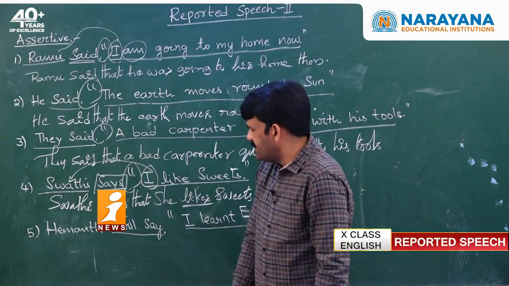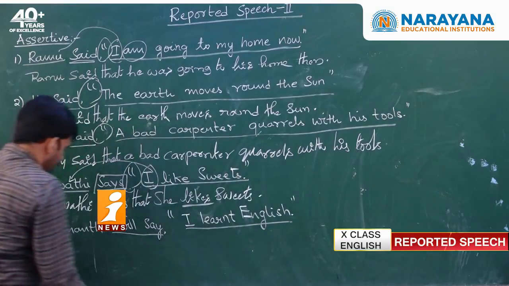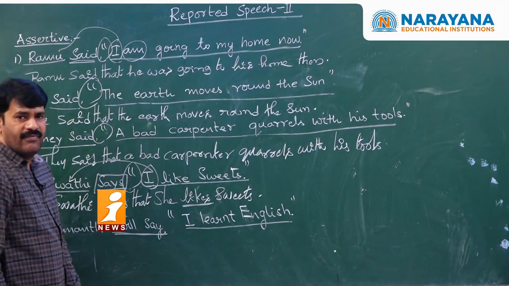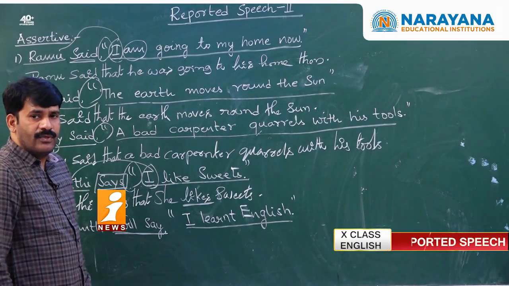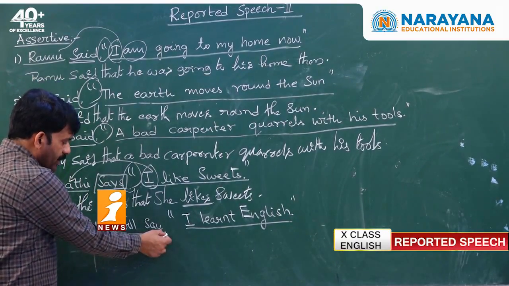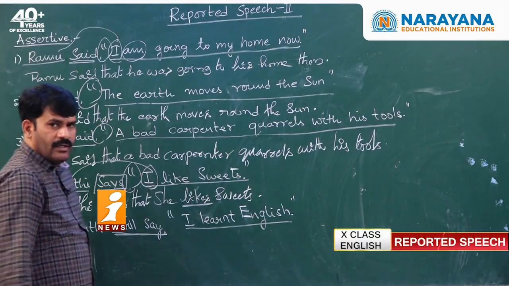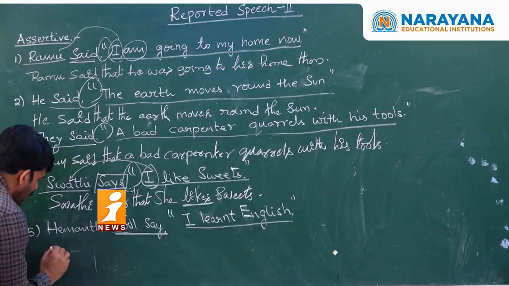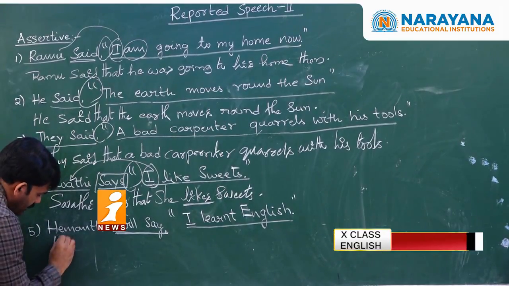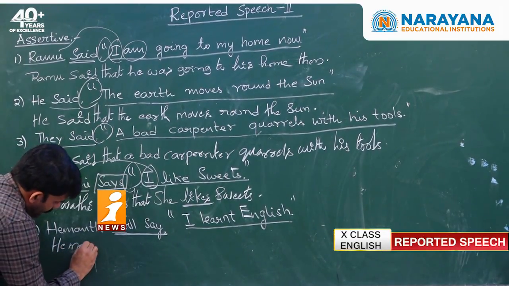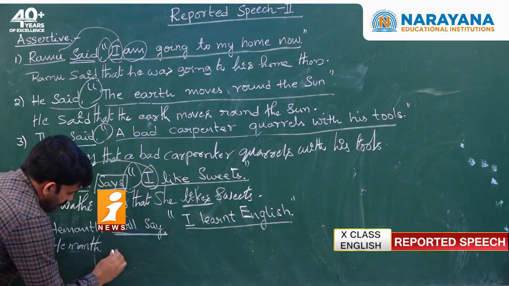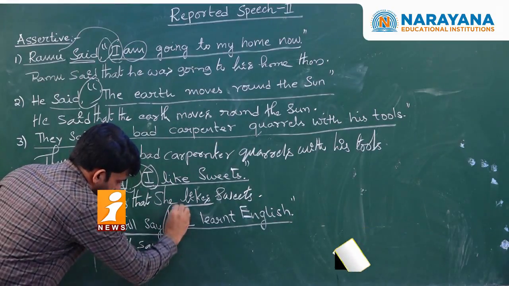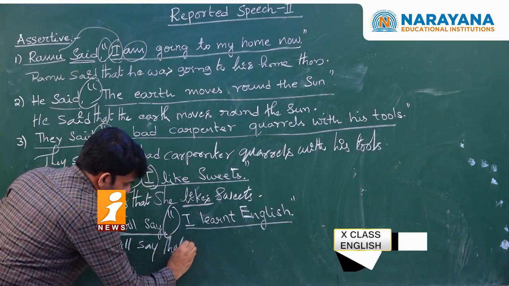And now let us see the second sentence. Hemant will say. What is the tense of reporting verb? The tense of reporting verb is simple future. So when the reporting verb is in present or future, you do not change the tense of reported speech. So now what would be the answer? Can anyone answer? Right. Hemant will say that.